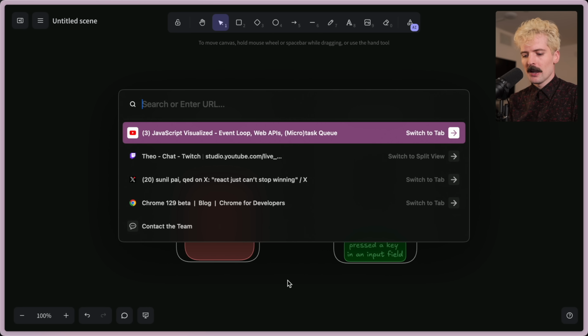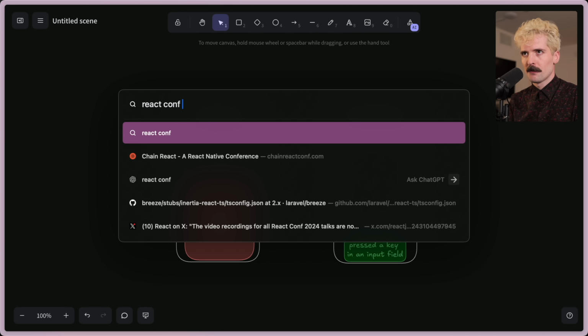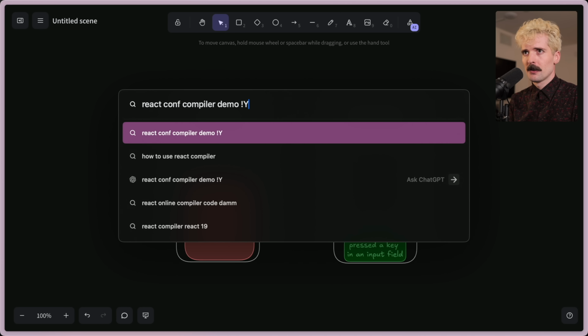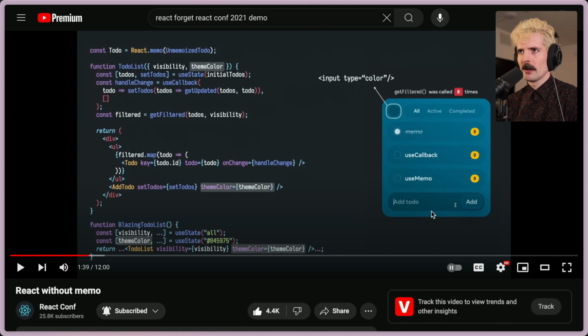The classic demo is the color picker thing that they did in the React Conf compiler demo. This is a to-do list example, and the input type is color. With this input type, it's going to change a lot as you drag the cursor around, and every frame it's sending a new state. If we look at the state here, the theme color is being passed and we're keeping track of it in this to-do list wrapper. So when the state changes, it has to re-render the whole to-do list, which means it's blocking that whole time.